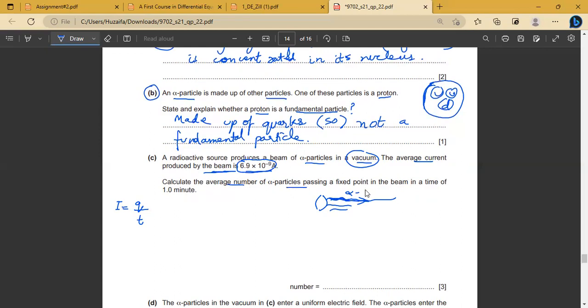Calculate the average number of alpha particles passing a fixed point. So there was a fixed point here. We want to find how many alpha particles pass through this point in a time of 1 minute. Current is the flow of charge per unit time passing through a point, so I use the formula I = Q/T. From here I can calculate the charge passing through this fixed point. I know the average current at that point was 6.9 × 10^-9, the charge I don't know, and the time was 1 minute, which means 60 seconds.